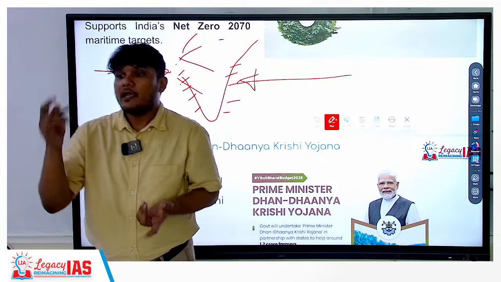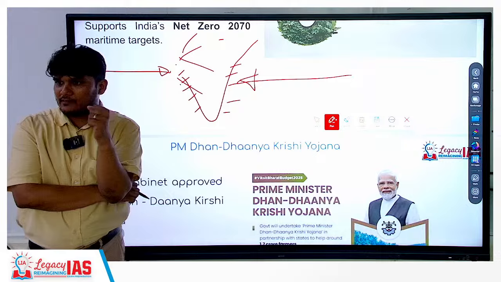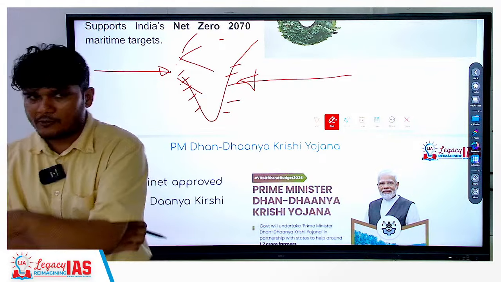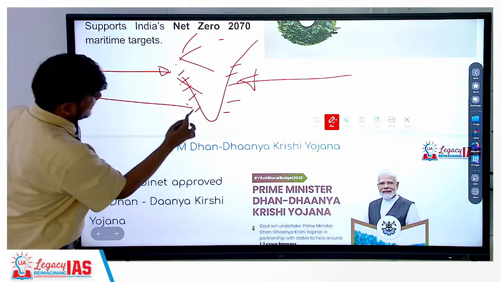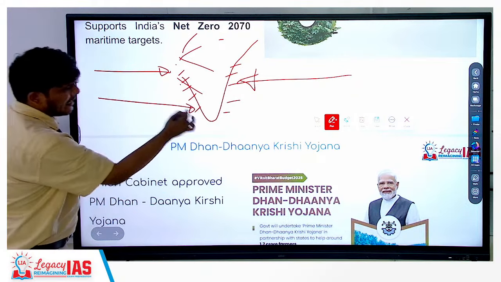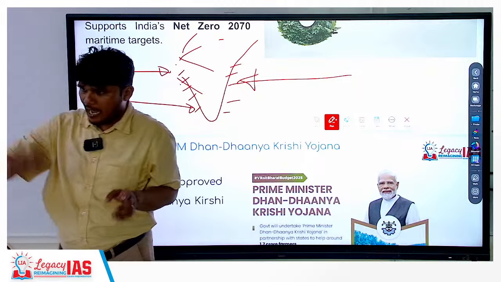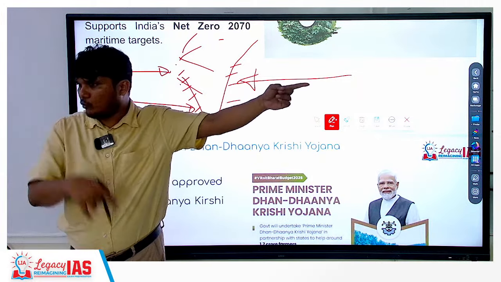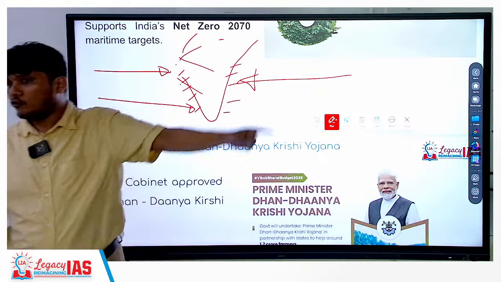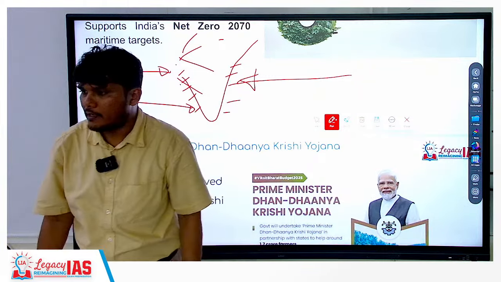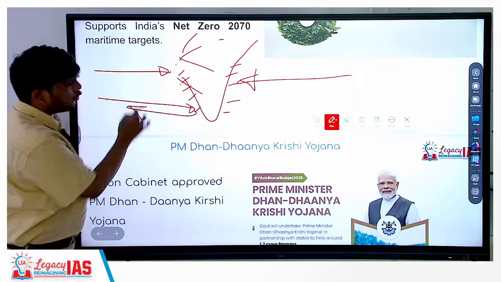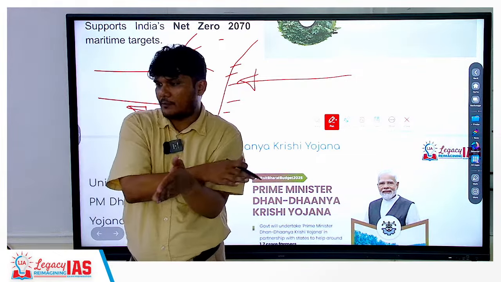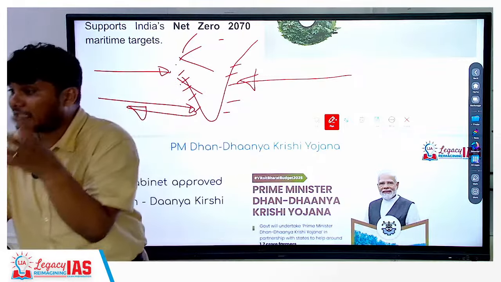Why? Because if your ports are not mechanized, then the turnaround time of the port increases. Turnaround time is what? The ship enters, and the moment it enters, you have to harbor it, unload it, and then you won't send it empty. Whatever is going to be taken, you may add it also. So you have to reload the ship, and then the ship turns and goes back. The time between the coming of the ship and the leaving of the ship, and all the operations in between, is known as the turnaround time.